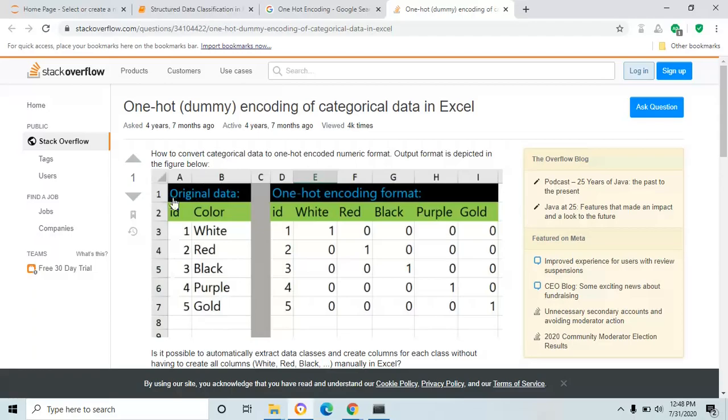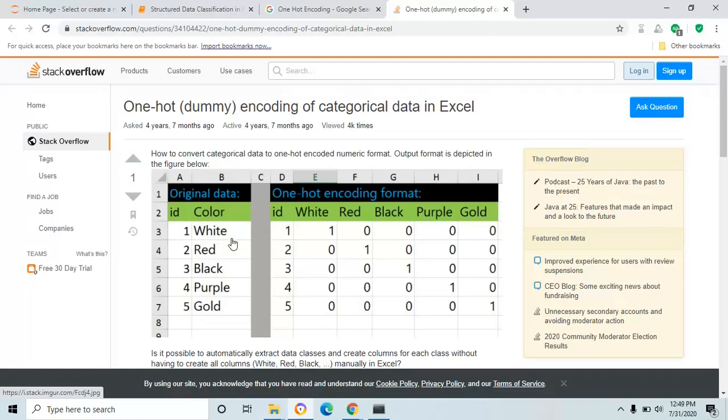Let's assume this is our data frame and we have two columns, id and color. We have ids, and colors white, red, black, purple and gold. We have 5 rows. One hot encoding is the format in which we convert the categorical column to integer columns. To do that, you have to find out how many unique values there are in the column color: white, red, black, purple, gold. All are unique values. Then you add extra columns white, red, black, purple and gold along with the color column.